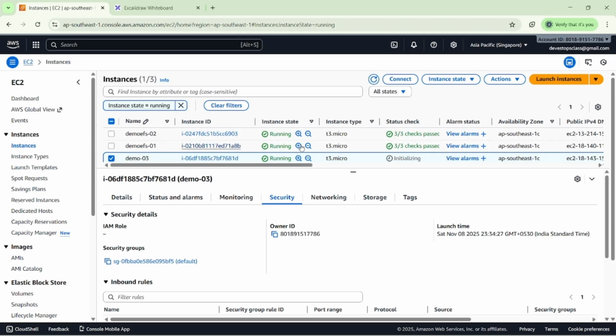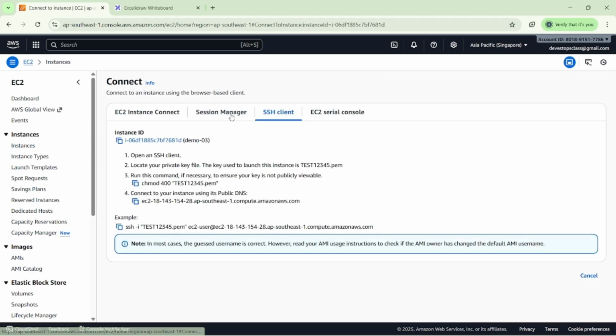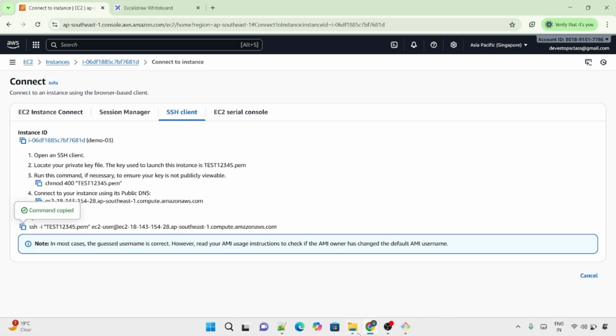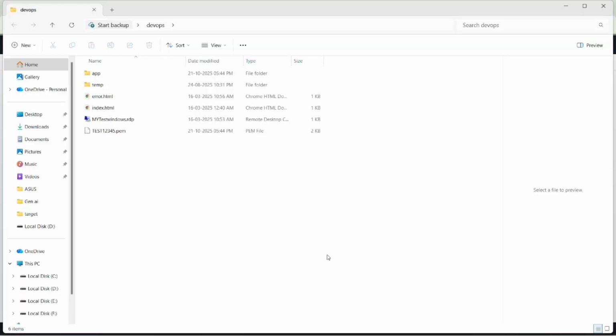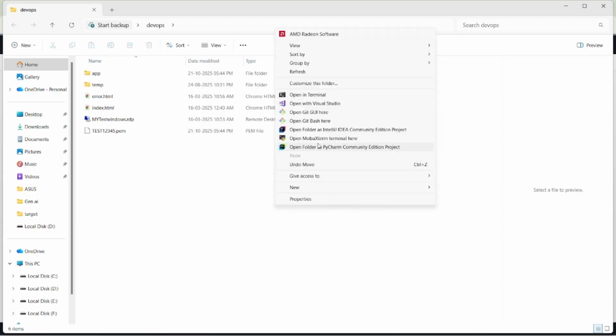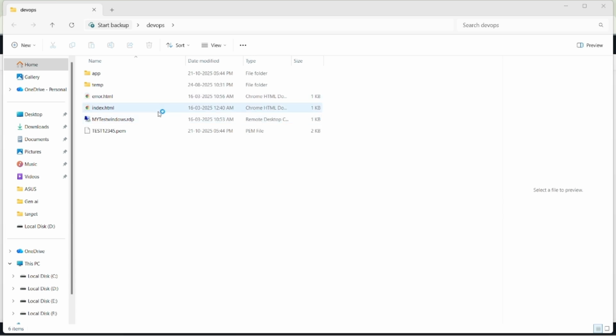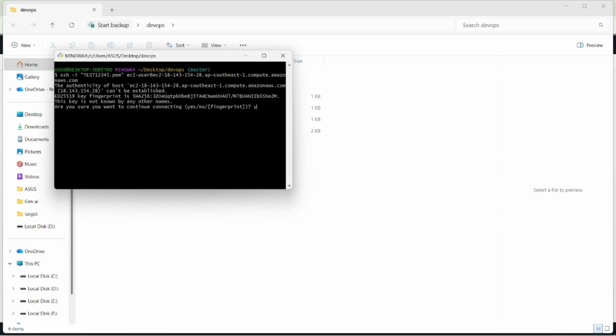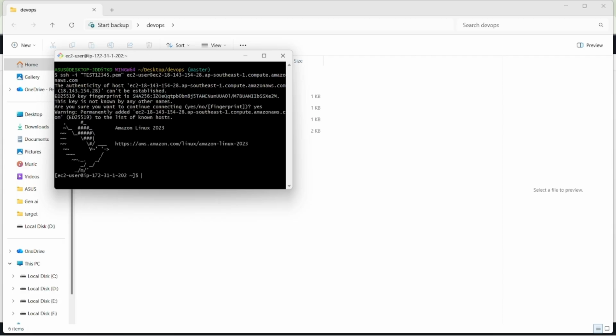Suppose I'm connecting to my EC2 instance here. This is my third EC2 instance. I'm going into this folder and opening Git Bash here. Once we are connected to our machine, yes, I want to connect. Now you can see the ls command. Can we see anything in it here?